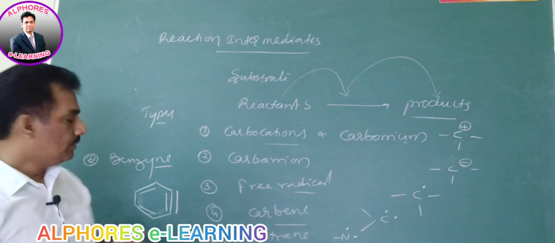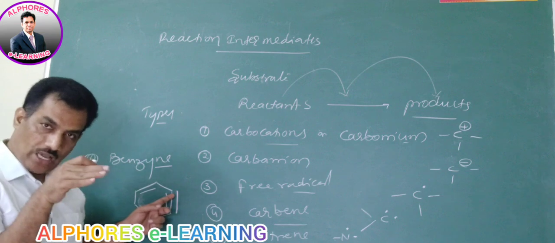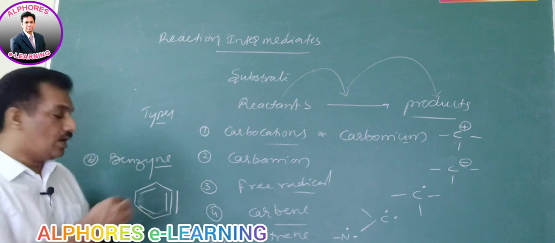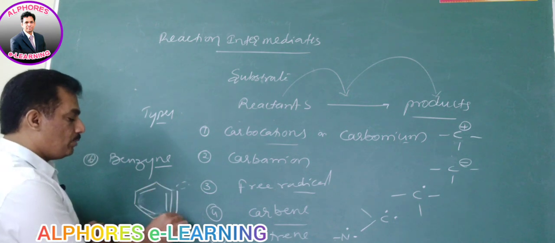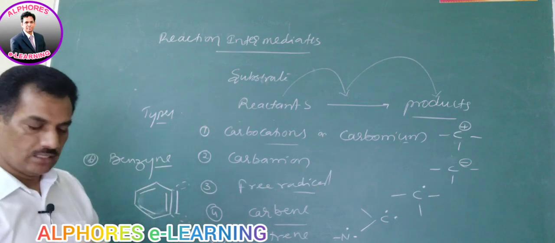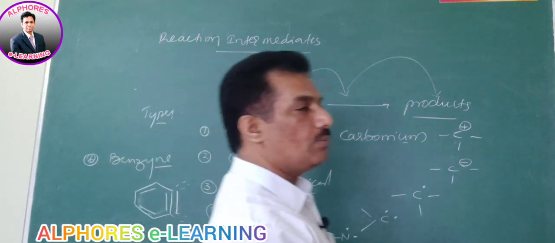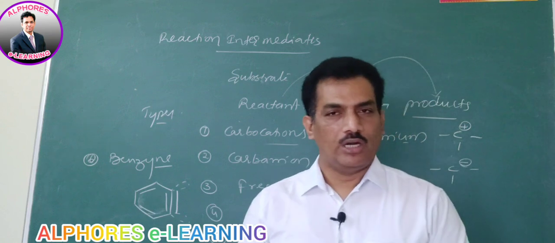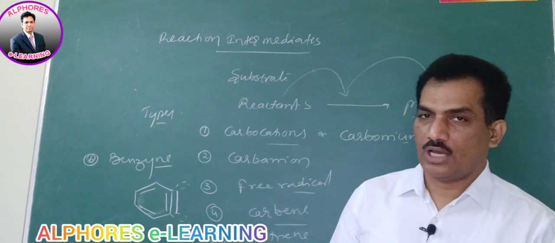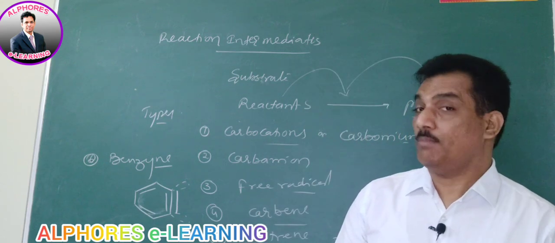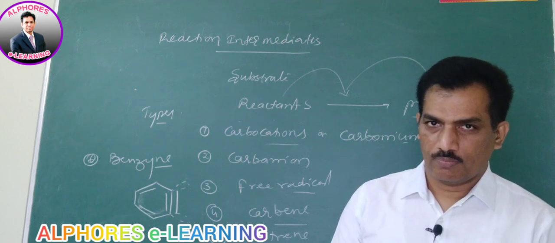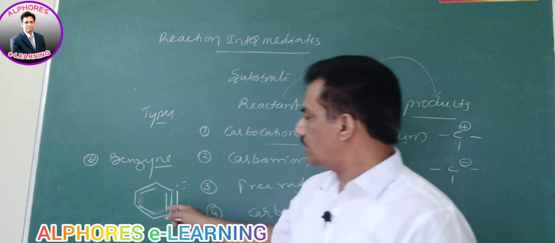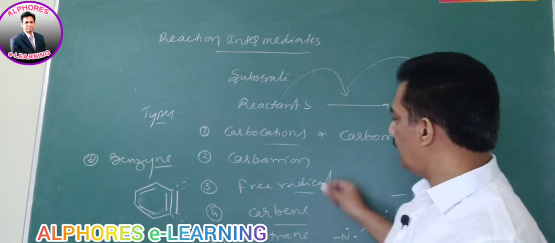And just remember, this pi bond is formed involving the hybrid orbitals. sp2 hybrid orbitals are involved in this pi bond. Already you know, it is an exceptional case. Actually, pure orbitals are involved in pi bonding, but in the exceptional case of benzyne, sp2 hybrid orbitals temporarily are involved in pi bonding. Clear?